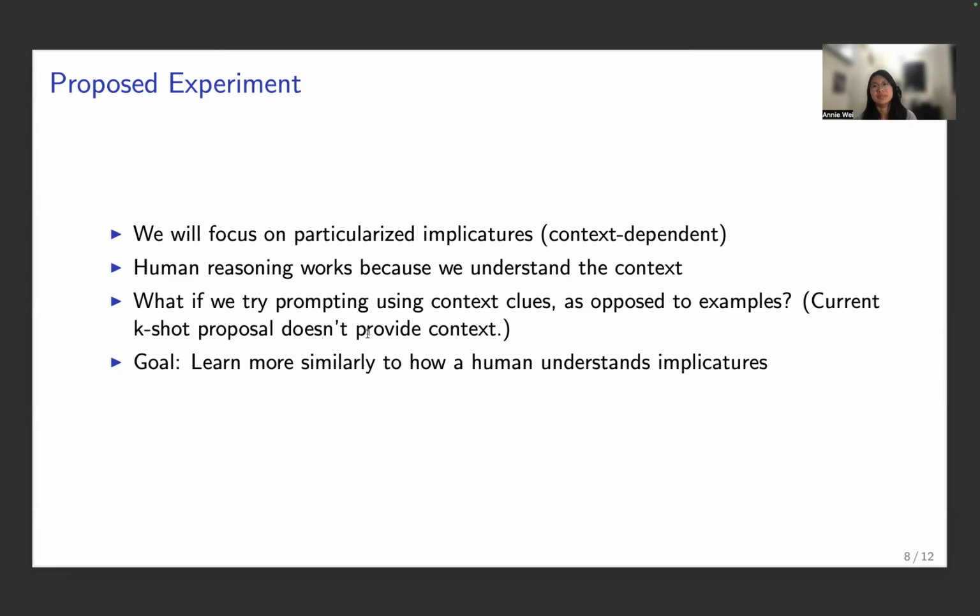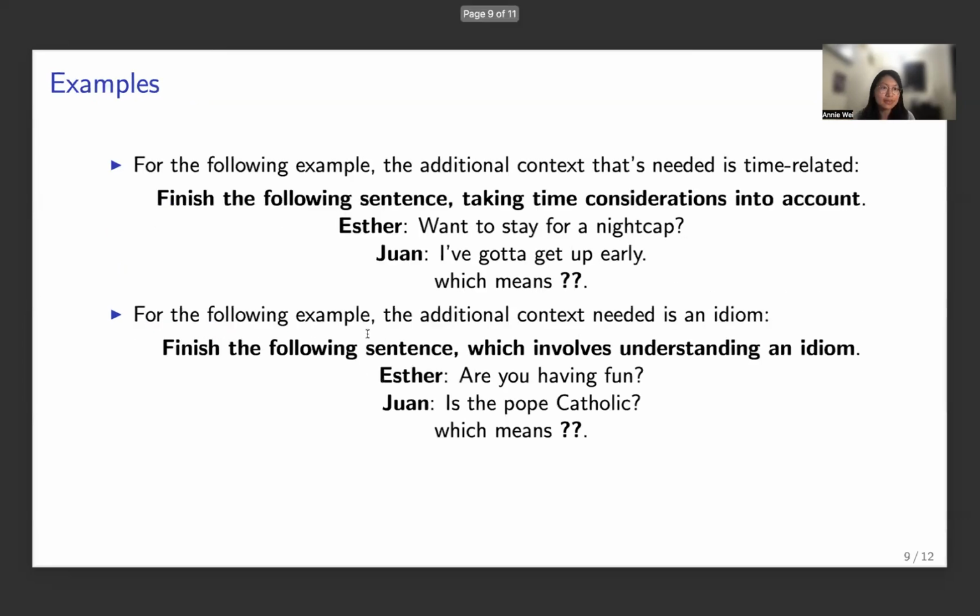That reminded me of the previous example where we bias the model by making all the multiple choice options A, for example. So what I'm proposing is this: for the nightcap example, the additional context we would have needed is time related. So what if we prompt the model by asking it, "Finish the following sentence, taking time considerations into account." So we give it a clue into what the context it would have needed to know was.